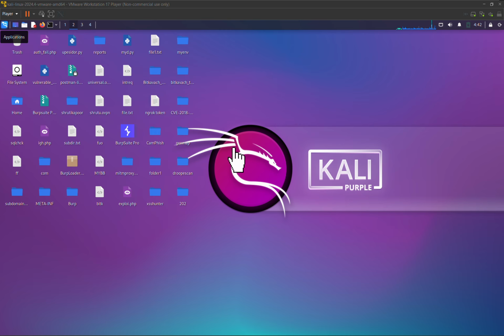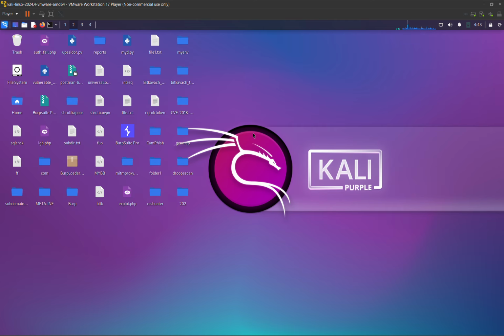Let us understand about Linux operating system. Now, what is Linux? Linux is an open source operating system that is widely used for servers, desktops, mobile devices, and more. It is known for its stability, security, and flexibility.